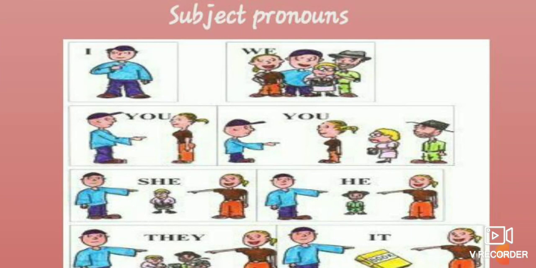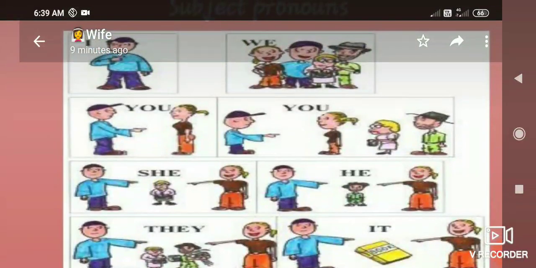If you see in this picture, Jim and that particular lady are talking about a girl. So in the first picture, you have to use she. And Jim and the particular guest are talking about a boy, so he. If it is a thing or an animal, then they have to use it. And if they are talking about two girls or two boys, or one boy and one girl in a group, then they have to use they. If it is more than one, they have to use they.